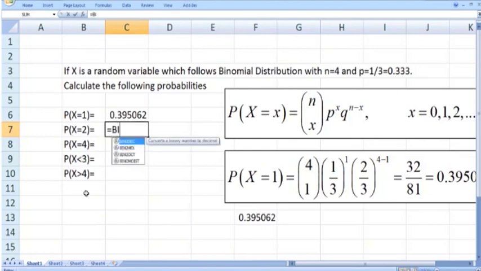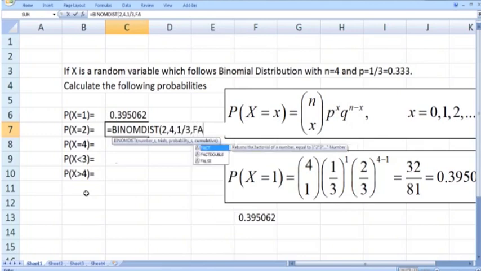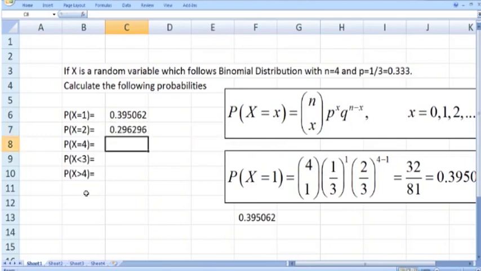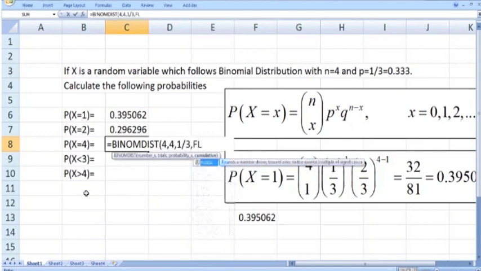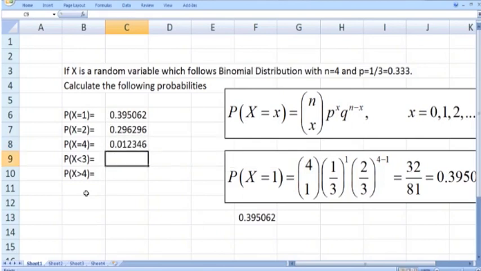Now calculate the probability that x equals 2. We can again use the binom dist function. So binom dist, 2, then the total number of trials, which is n, 4, probability of success 1 by 3, and instead of cumulative you have to write false. Press enter, so it is 29.6%. And next, the probability that x equals 4, so binom dist 4, number of trials 4, probability of success 1 by 3, and false. Press enter. So it is 1.23%.